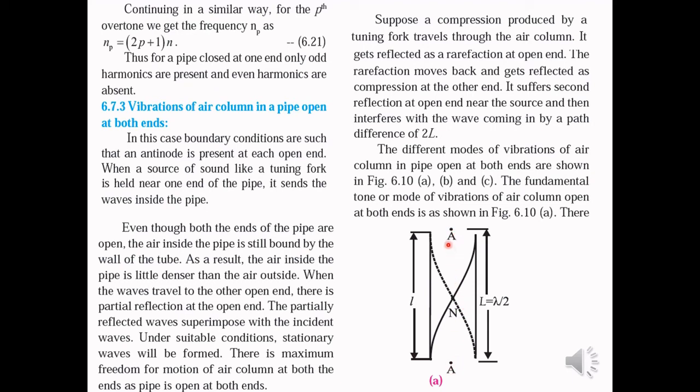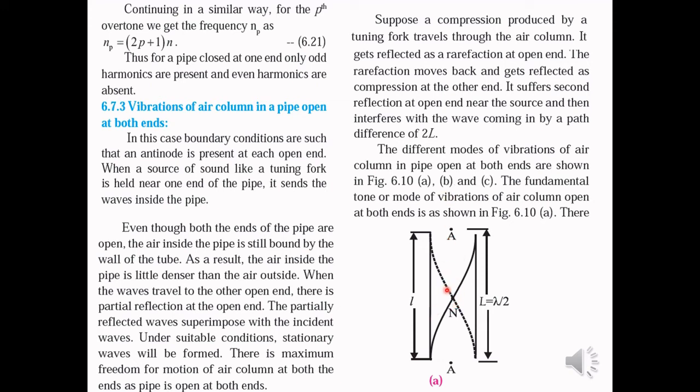Now if a tuning fork is held near the open end, sound waves will be produced. Those sound waves will travel through the pipe. Now even though both the ends of the pipe are open, the air inside the pipe is still bound by the walls of the tube. So as a result, the air inside the pipe is a little denser than the air outside the pipe. So when the wave travels from the other open end, there is a partial reflection at the open end. And these partially reflected waves will superimpose with the incident waves. So under suitable conditions, stationary waves will be formed.